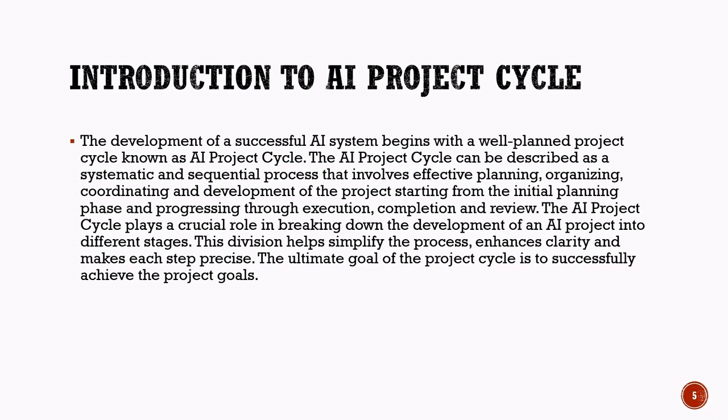The AI project cycle ensures that the project is properly planned, executed, reviewed, and improved whenever needed. The main goal of this cycle is to successfully create an AI solution that solves real-world problems effectively and efficiently.